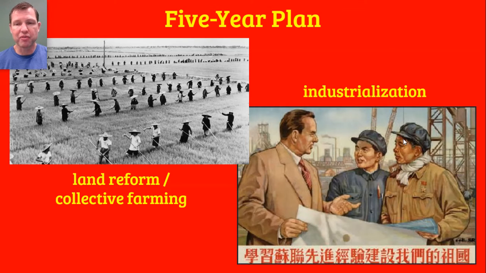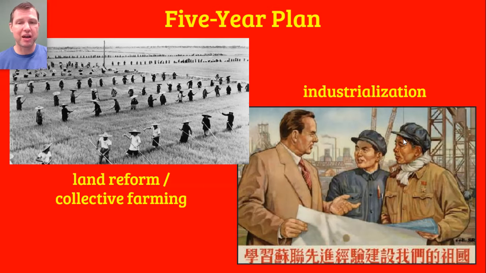China, prior to the coming of communism, had been a feudal society because the Chinese emperors, in order to gain protection for themselves and to gain the loyalty of the powerful families, had given to those families huge tracts of land in return for their loyalty and in return for their protection. Well, remember, that was true in Russia as well prior to communism. The great mass of people owned no land. They were peasants who were really forced to work on the land of the big wealthy landowners. That was true in Russia before the revolution there. It was true in China before the communist revolution succeeded in 1949.